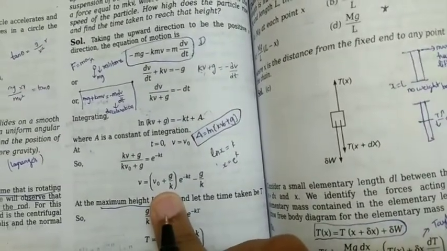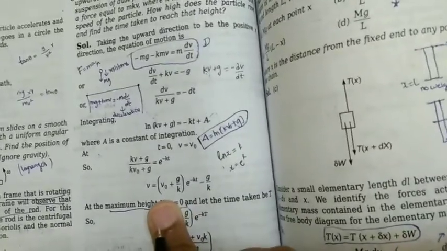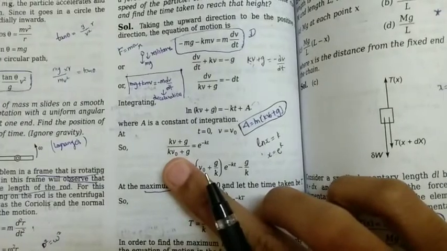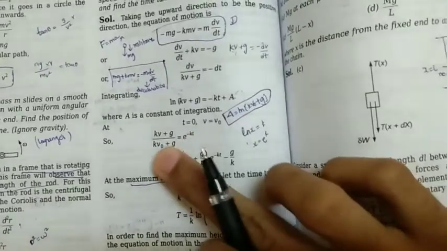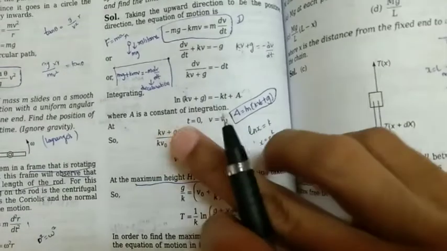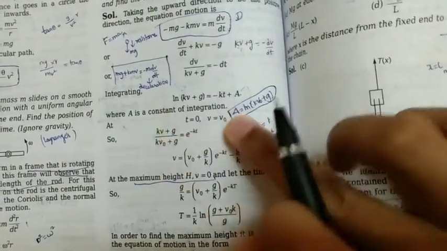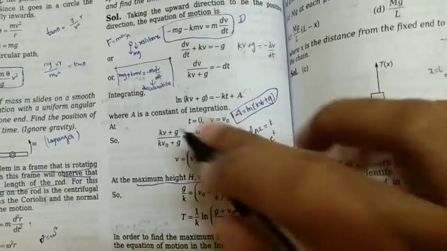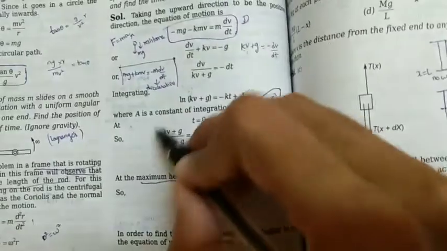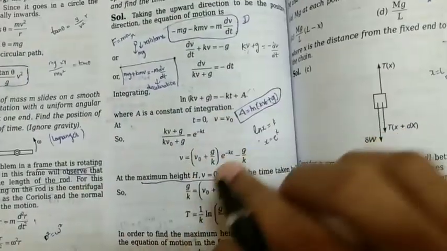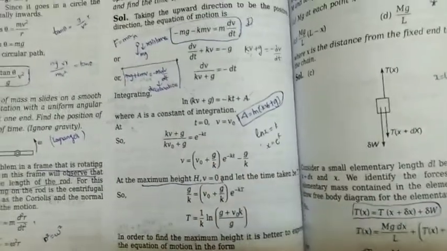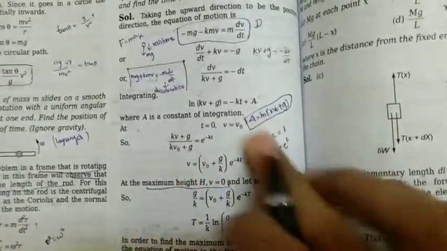And the next thing is, we have to send this kv0 plus g to this side. Here it is dividing, so here it would get multiplied: kv0 plus g. Next, this plus g has to be sent to this side, so we would have minus g. Again, we are having kv, so dividing by k on both sides, we need to divide by k. After dividing we will get this.